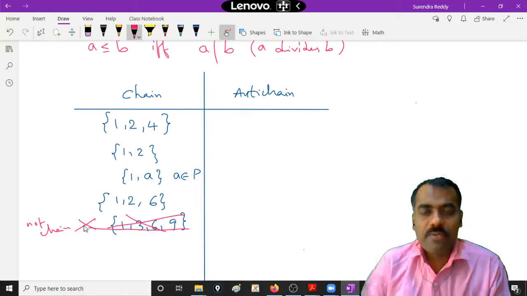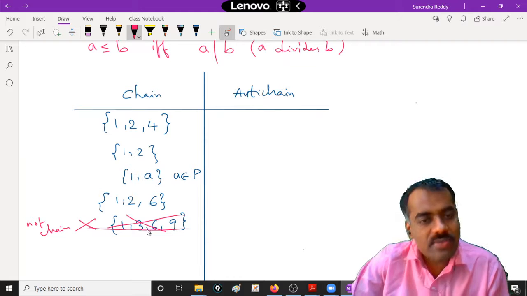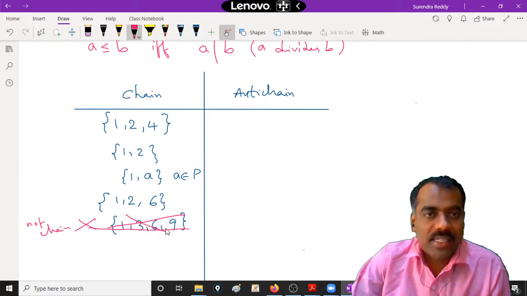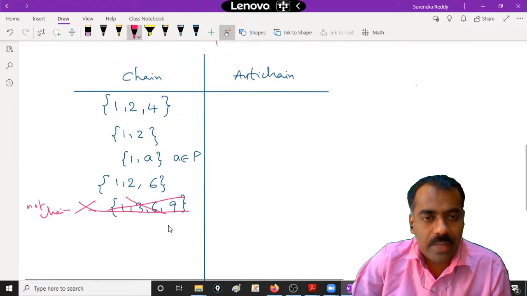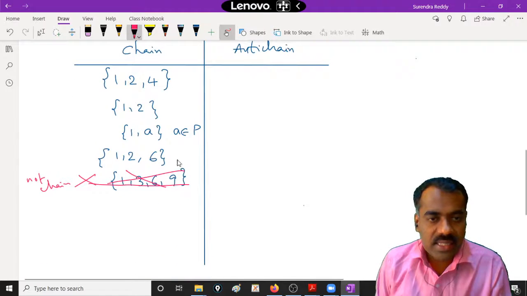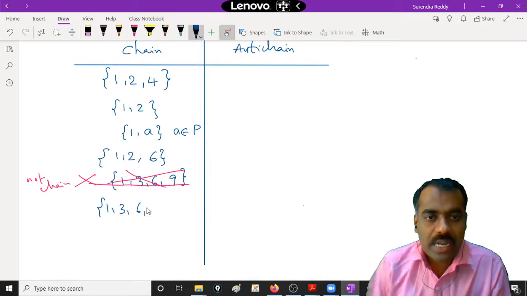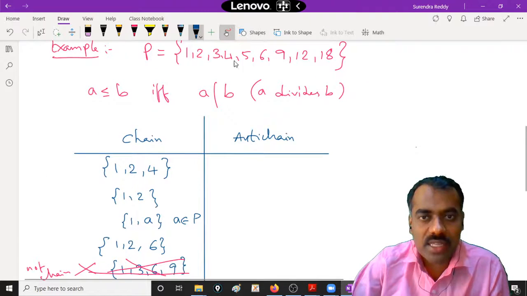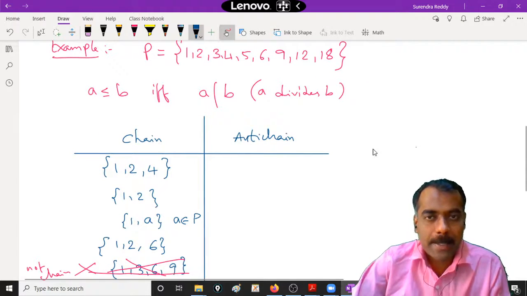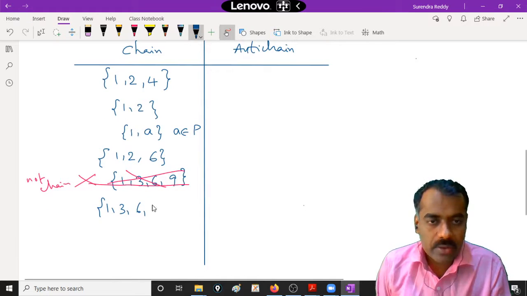Very good. If we start thinking, then we will understand. It is not necessary that we always give the correct answer. So 1, 3, 6. Suppose now I take this 1, 3, 6. What element can I write here so that it will become a chain? 12.